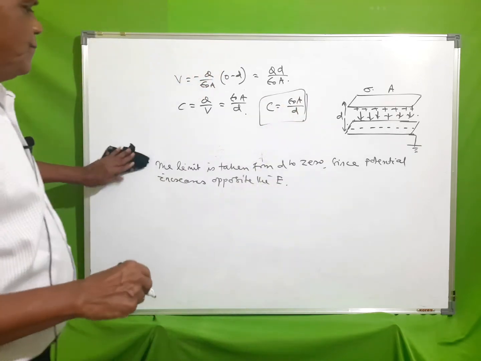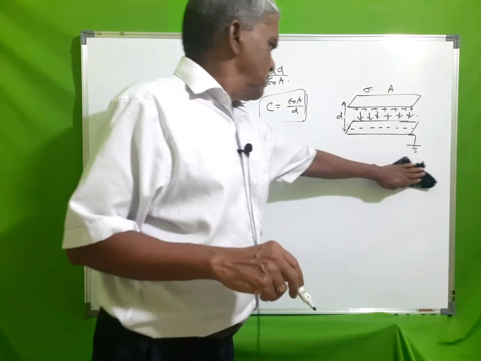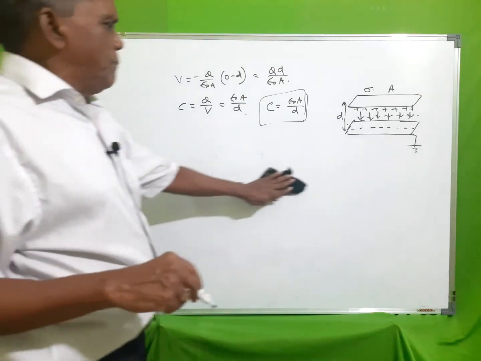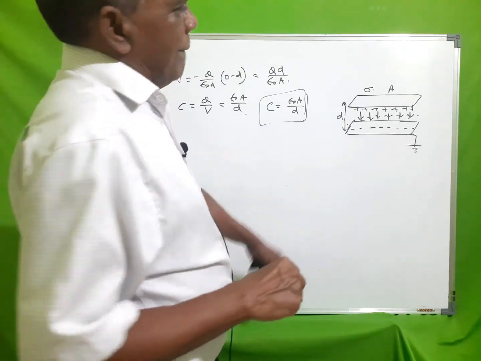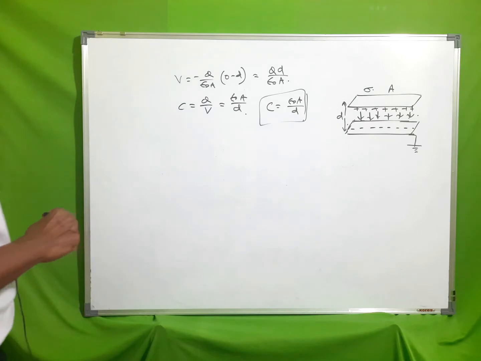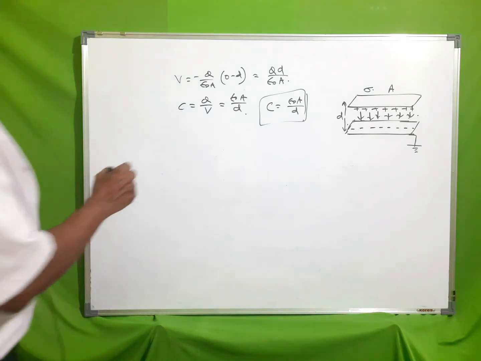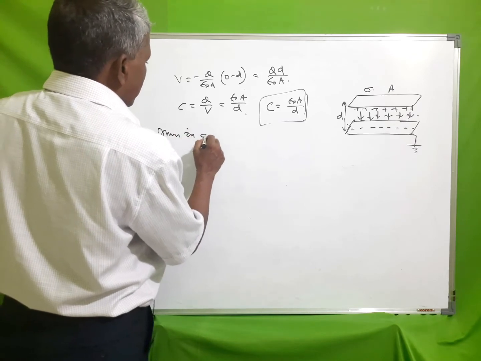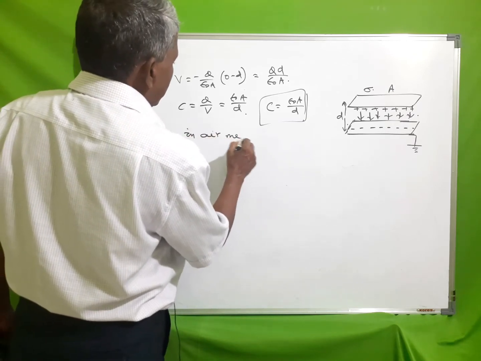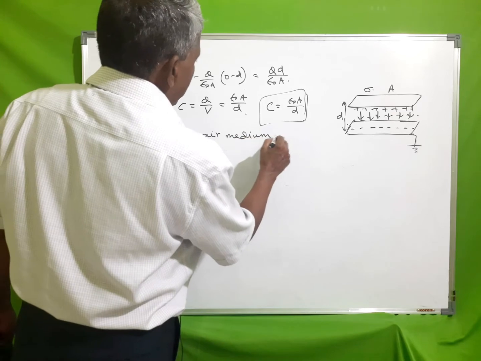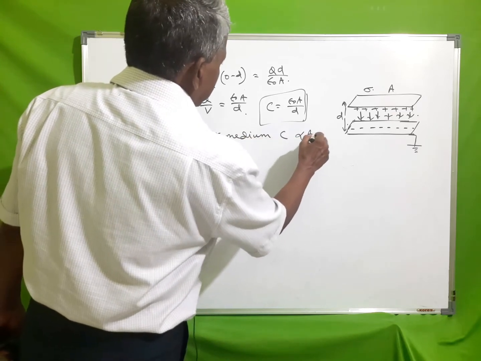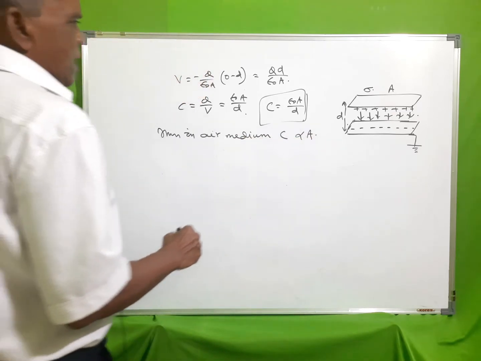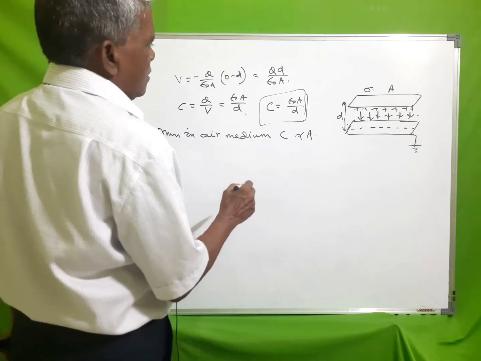That is the capacitance of a parallel plate capacitor when the medium between the two plates is air. Thus, in an air medium, C is proportional to A, the common area.